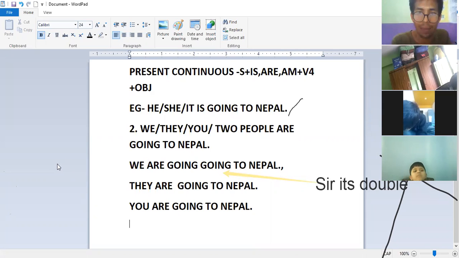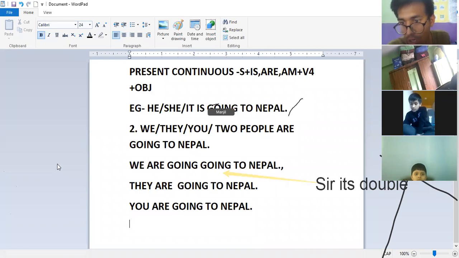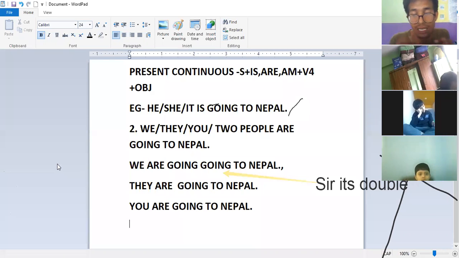That means, see everybody, where to use are. Are is always used with we, they, you, and plural things. If there are 2 persons, that is plural. So are is always used in plural. You, we, they tell plural, so we have to use are. We are not allowed to use is with plural. Is tells us singular, and are tells us plural.